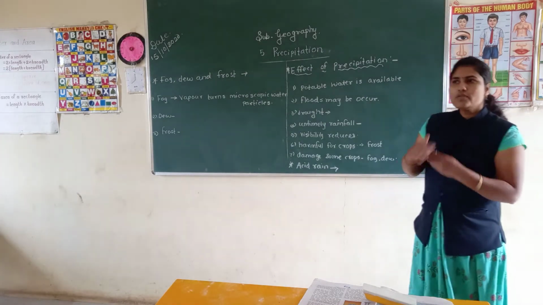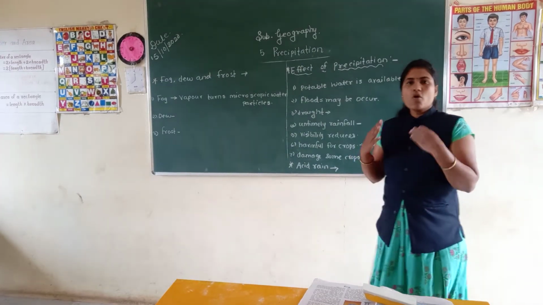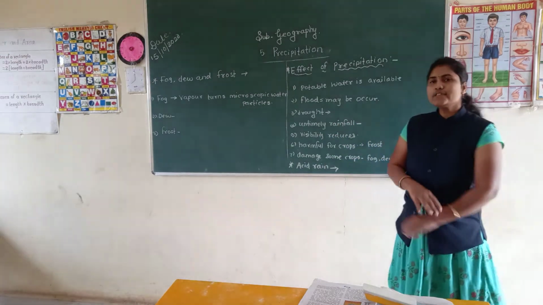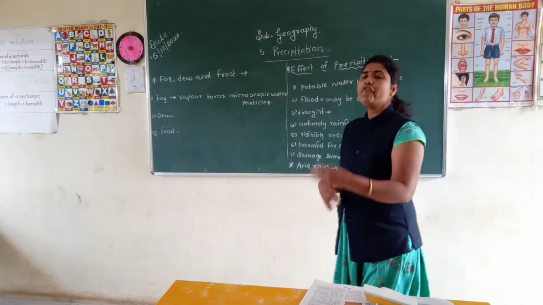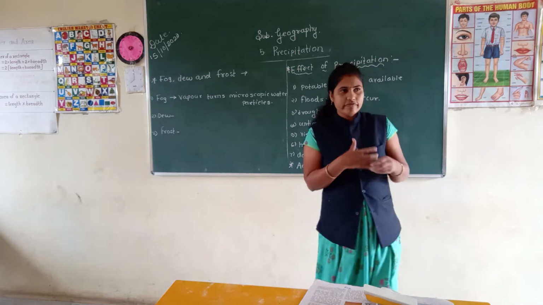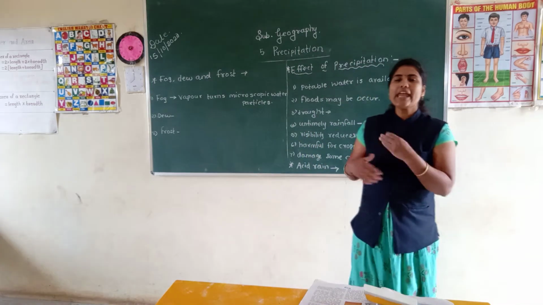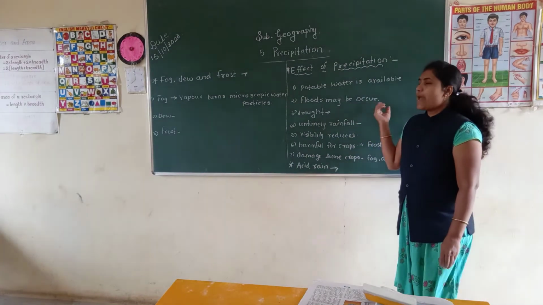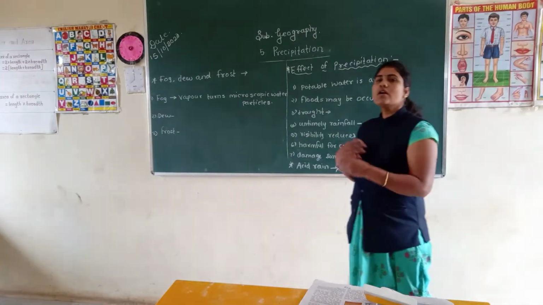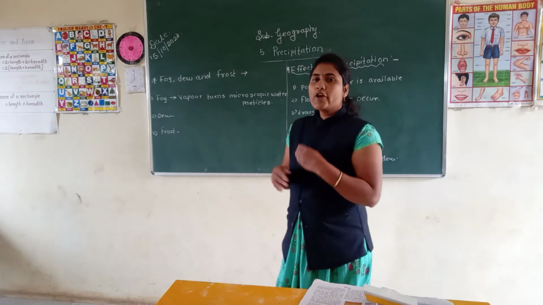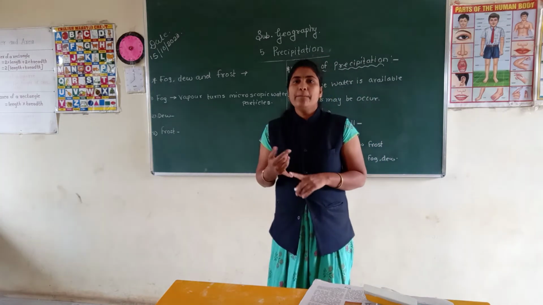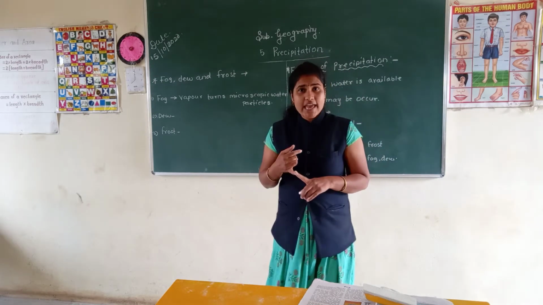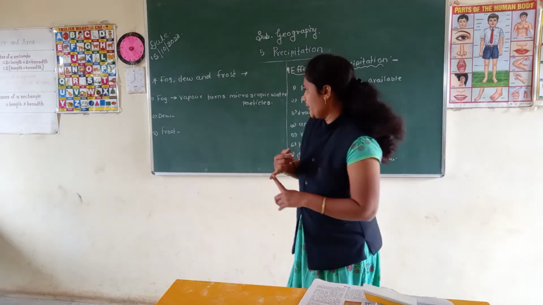Now if you see heavy rainfall, floods may occur, and because of the floods people lose their life as well as property.